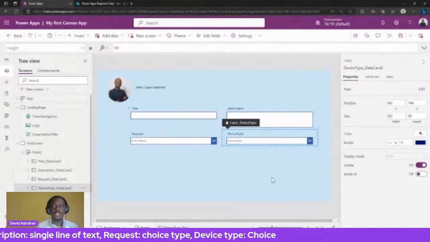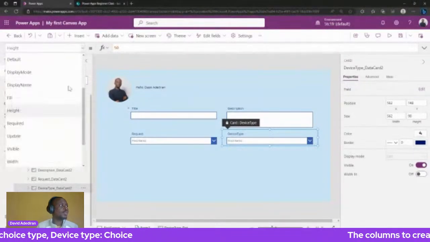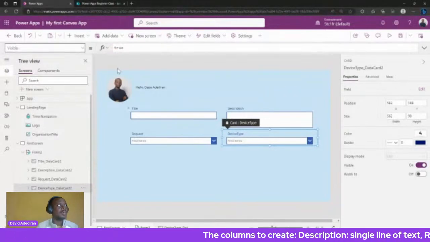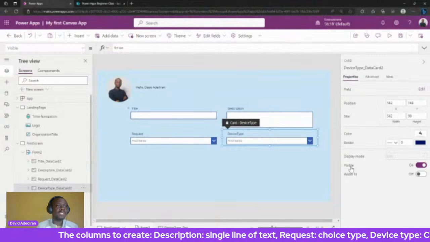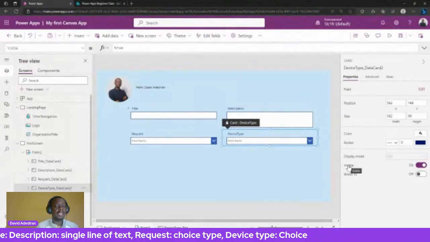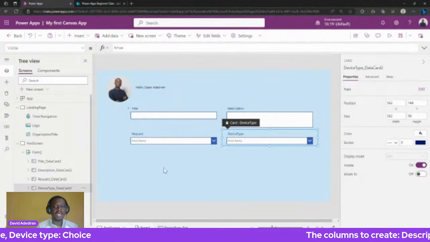So what we're going to do now is go to the visible property. We can do that on the right side. Another way is to click on the visible label on this right panel. Clicking on the visible label will also select visible as the property to customize.